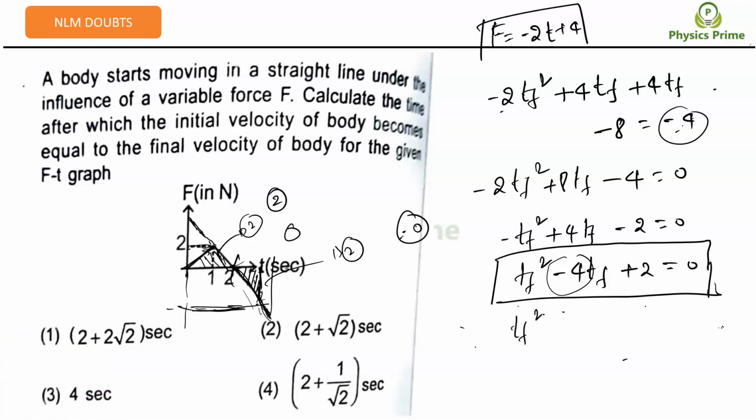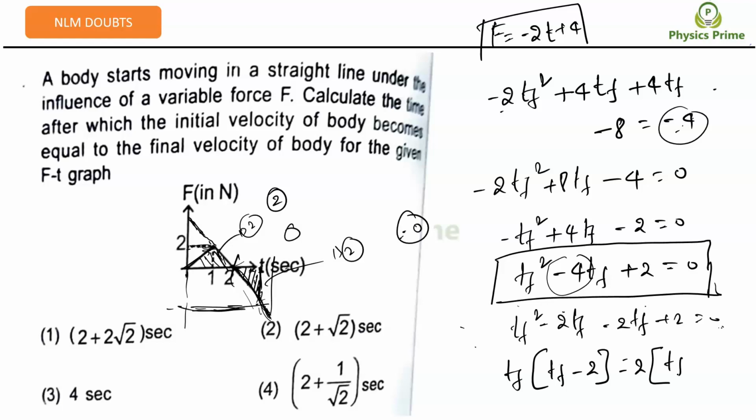So t_final squared minus 2t_final minus 2t_final plus 2 is equal to 0. Taking t_final common, it becomes t_final minus 2, and taking minus 2 common, this becomes t_final minus 2 is equal to 0. That is nothing but (t_final minus 2) whole squared. Got it?